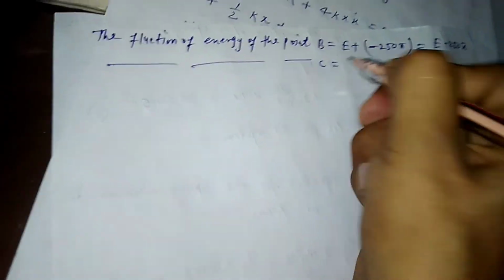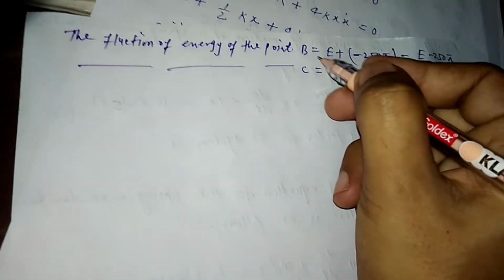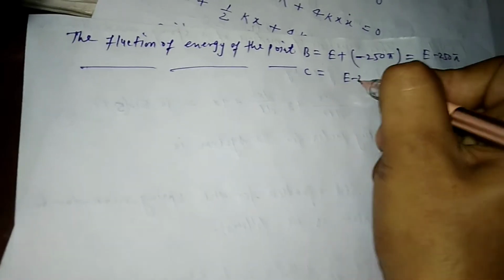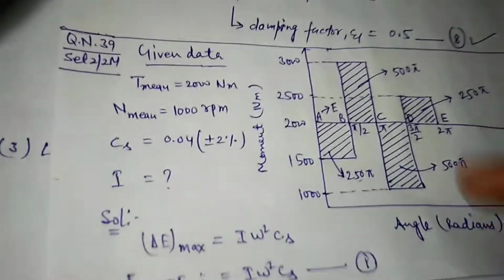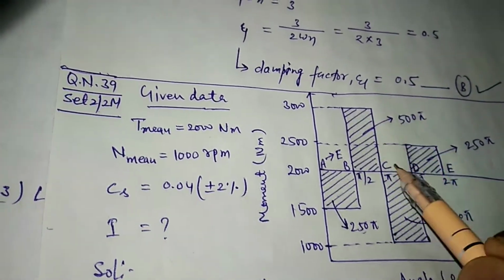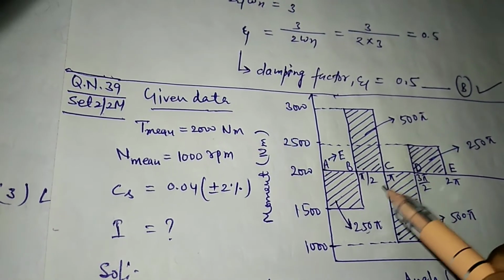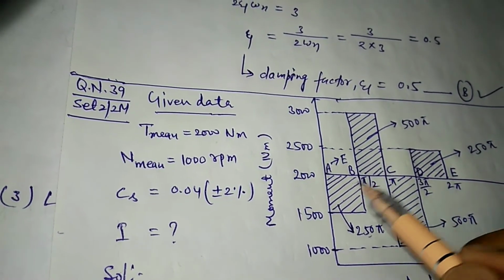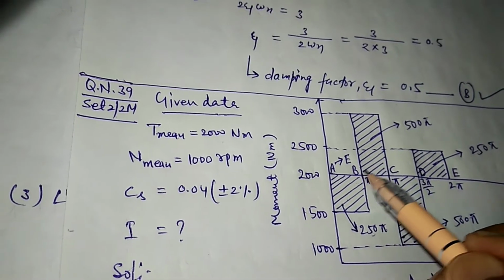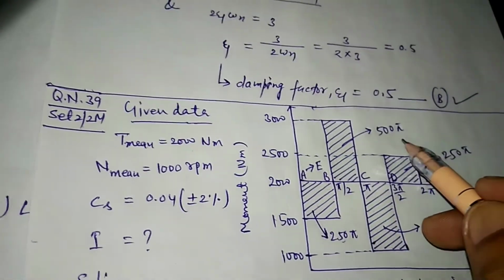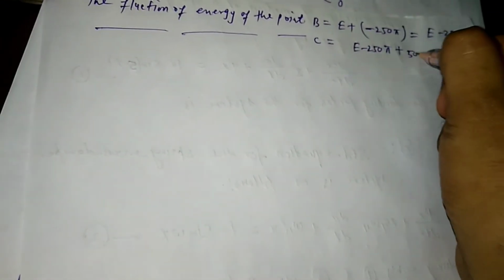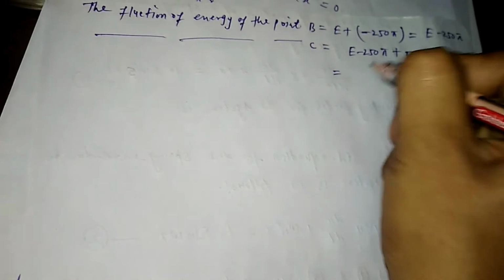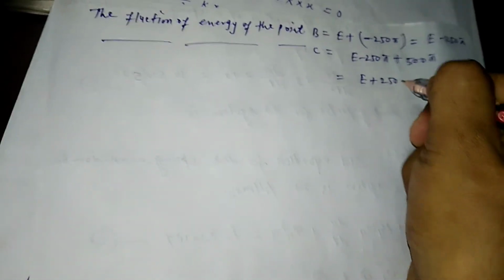Similarly, the energy at point C will be the energy at B, E minus 250 pi, plus this area, 500 pi, which is equal to E plus 250 pi.